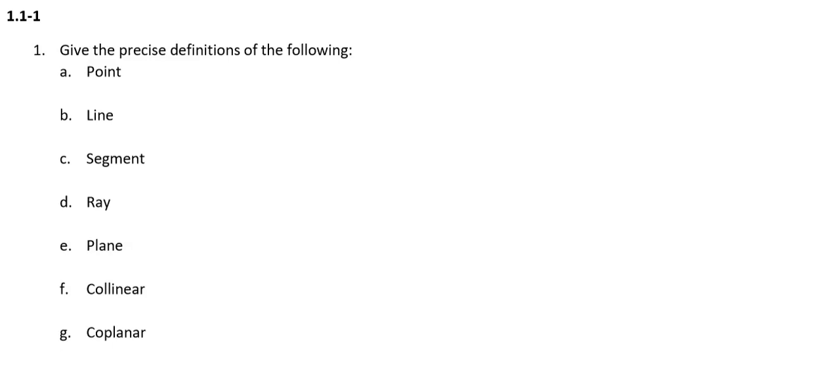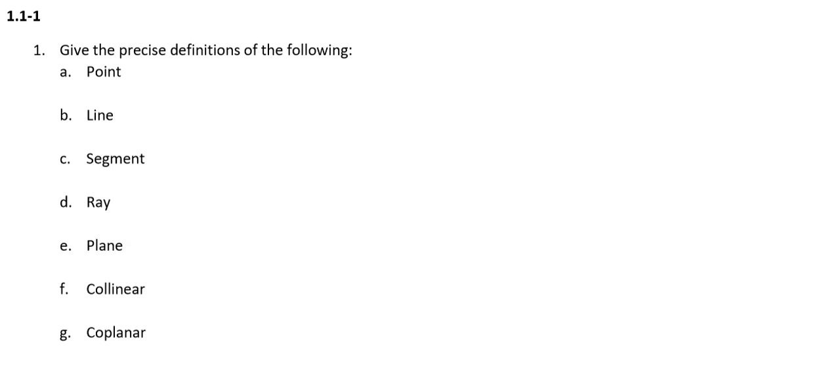For question 1 of the review, it asks us to give precise definitions of the following. This question will be a matching activity on the test. So let's just briefly go over the definitions here. A point is a dot. It has no dimension. It just signifies a location.